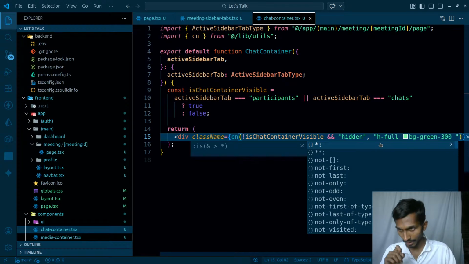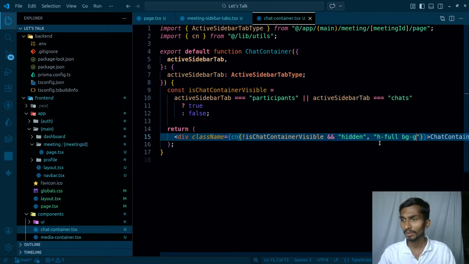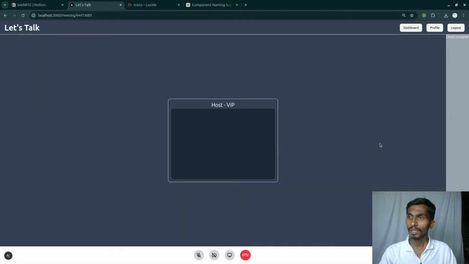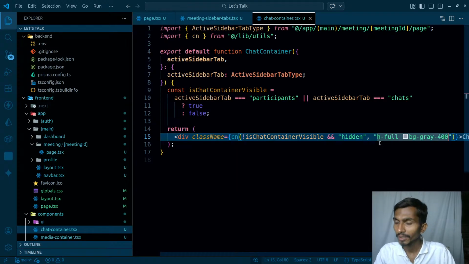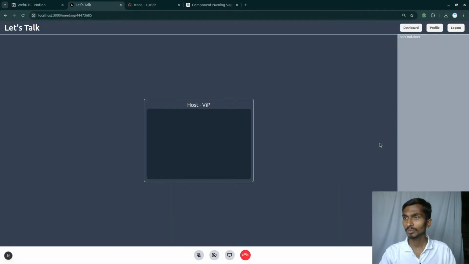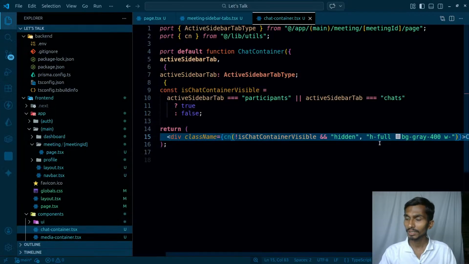For checking this, yeah, it takes only full width, so that's fine. Apart from this, let's make it gray, BG gray around 400, so that it's actually visible. Later I will be making it better. And the width is going to be somewhere around 96. It's going to be too much. No, not too much. It is even better.